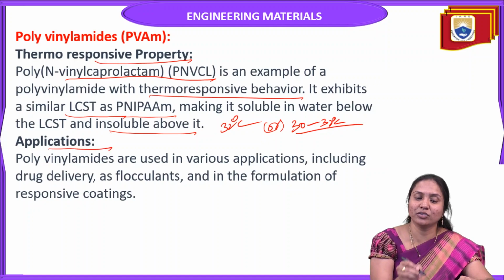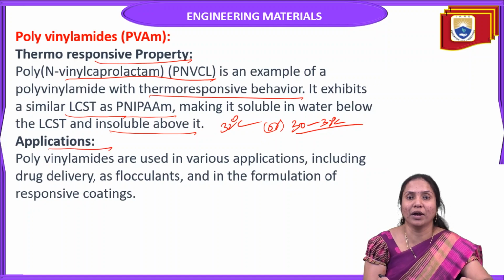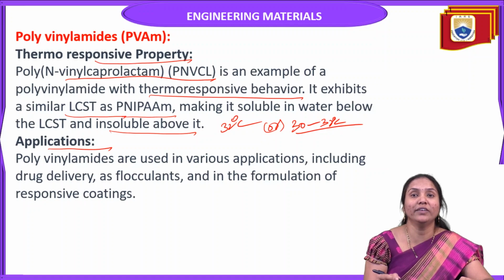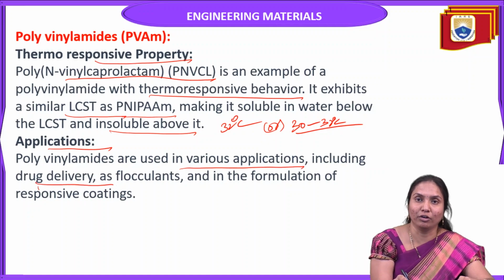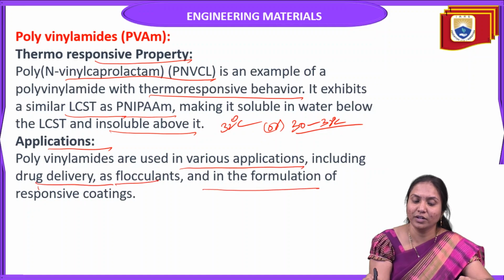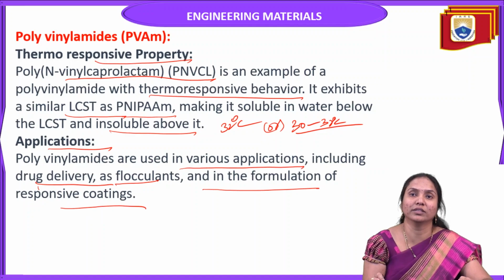So what are the applications of these polyvinyl amides? These polyvinyl amides are used in various applications including drug delivery, flocculants, and the formulation of responsive coatings.